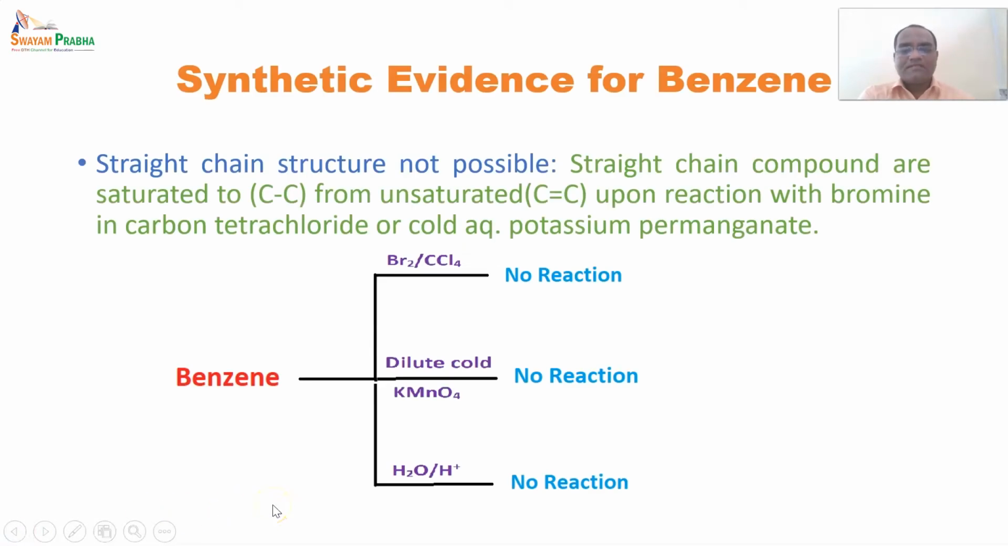So from this, it is indicating that the compound is not a straight chain structure. Actually, it does not prove that it is cyclic in structure, but it proves that the compound is not a straight chain one, because if it were a straight chain one, all these reactions would have happened, but there are no reactions, so it is not a straight chain structure. So this is one piece of evidence showing that it is a cyclic structure.